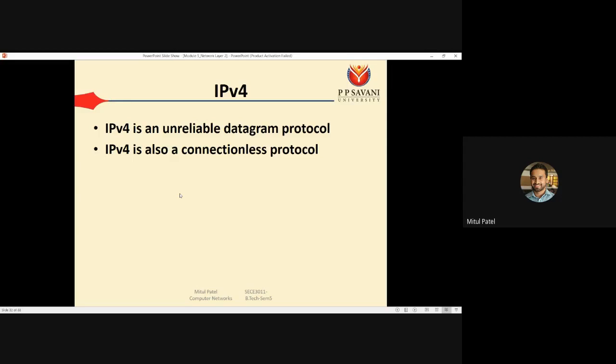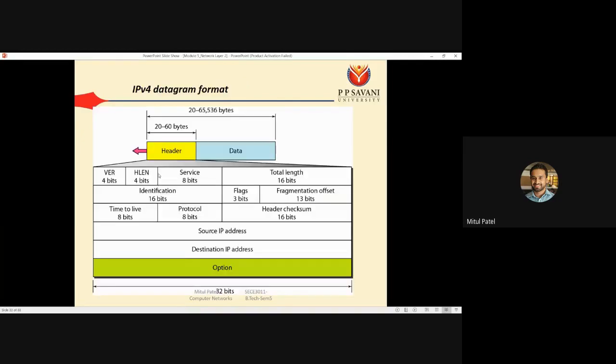But at the destination, we should have a facility to combine all these datagrams. So IPv4 is connectionless, but it also has to depend on a higher layer protocol like TCP or UDP to provide guaranteed delivery of your data. So this is all about IPv4.